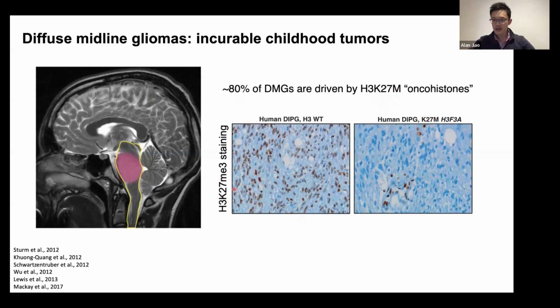And it's worth emphasizing that this was not an obvious phenotype. It wasn't as simple as, well, the M just can't be methylated, and so of course there's going to be a global loss of trimethylation. And the reason why it's not that simple is because humans have 15 histone H3 genes, which means we have 30 alleles, and only one of these is ever mutated in these gliomas, and yet this little bit of mutant histone is able to stop most of the wild-type histones from getting methylated. And so that was very interesting. That caught the attention of a lot of chromatin biology groups, including ours.